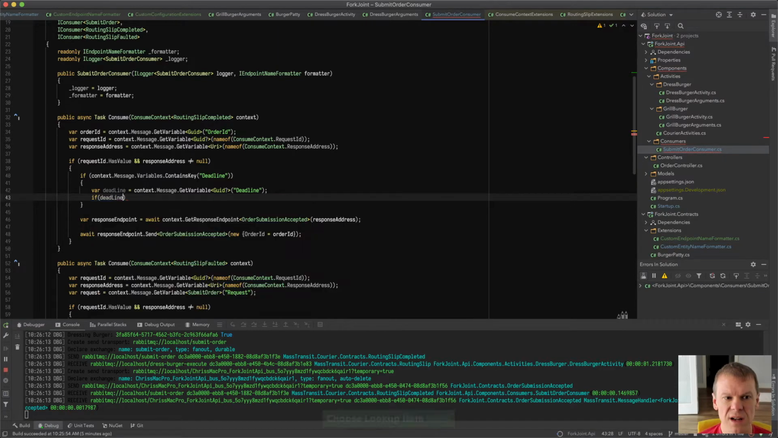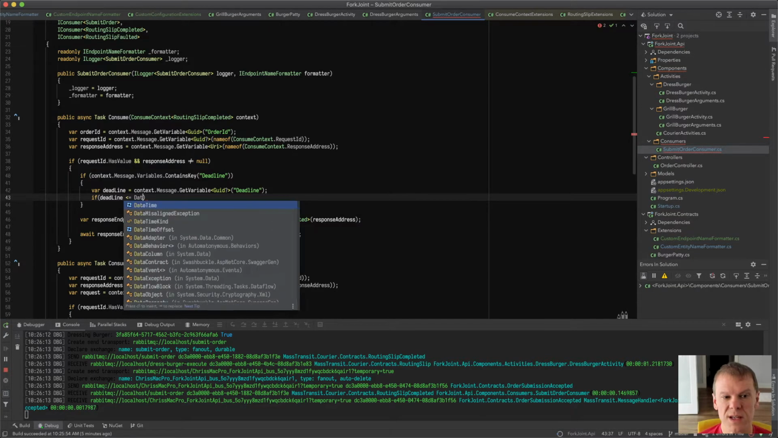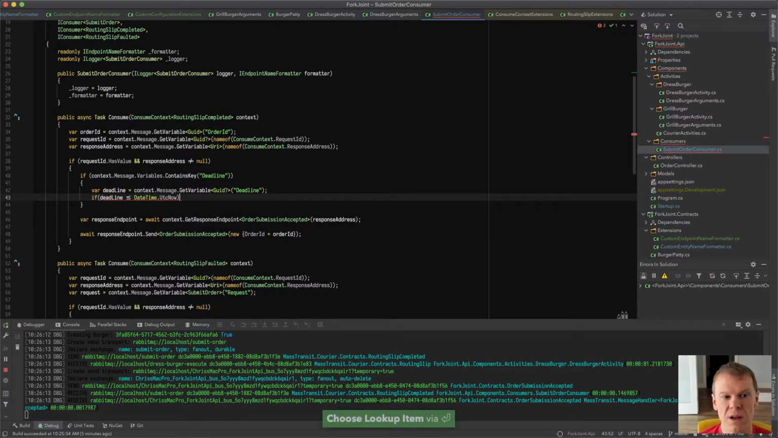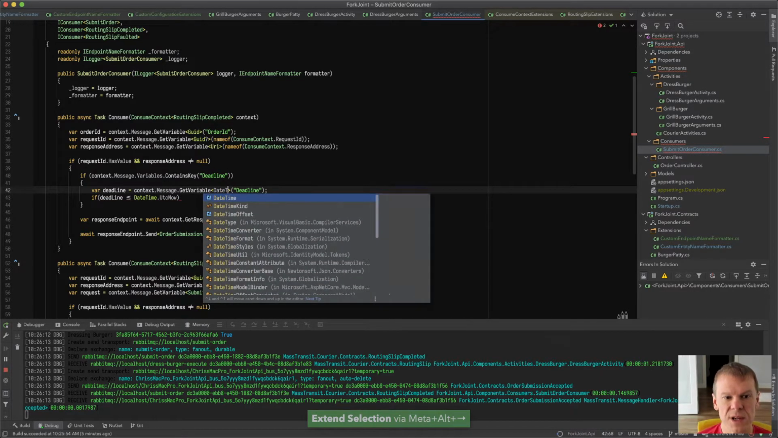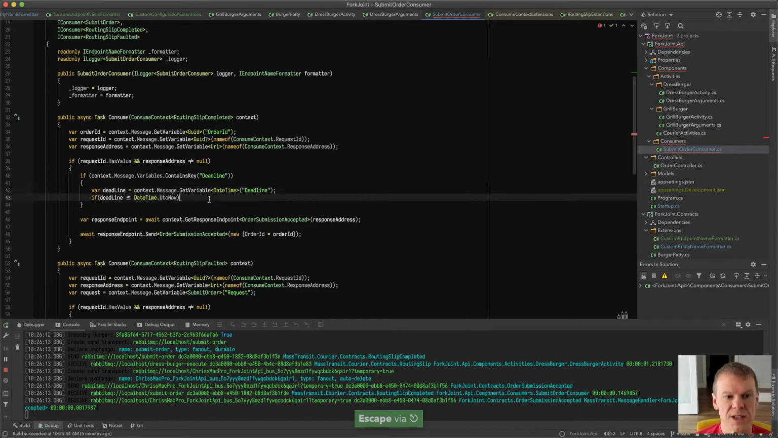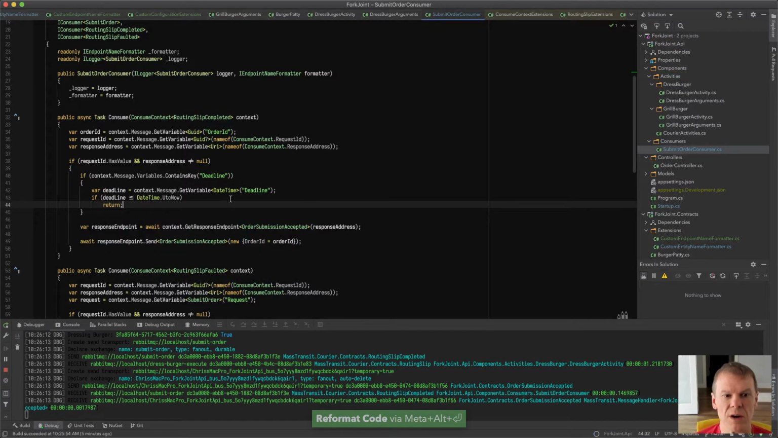We could just say if deadline is less than or equal to DateTime.UtcNow. What is deadline? Oh, we have to get the correct type, DateTime. And we could say that if it's that, we just want to return. We aren't going to actually send anything back.